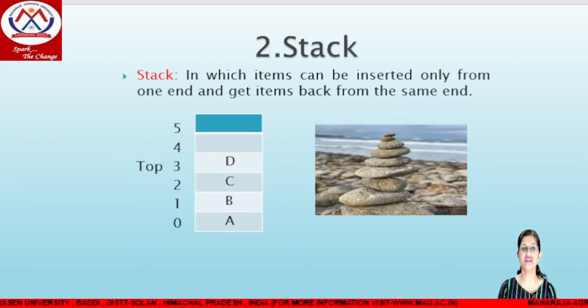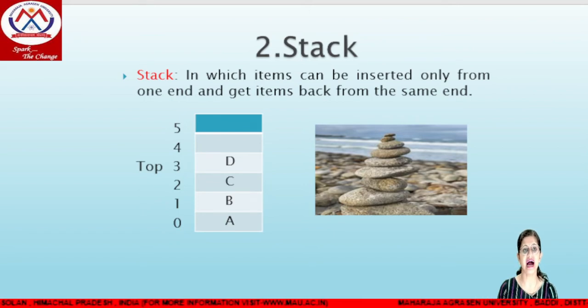If we want to insert another element E, then what are we going to do? We first increment our top variable from 3 to 4 by 1. Top is always incremented by 1, not by 2, not by 3, only by 1. So first of all, we increment our top by 1, going from 3 to 4, and then we simply insert our new item, whether it is E, F, whatever. So our task is to increment the top and insert our element. This is the task performed by top.